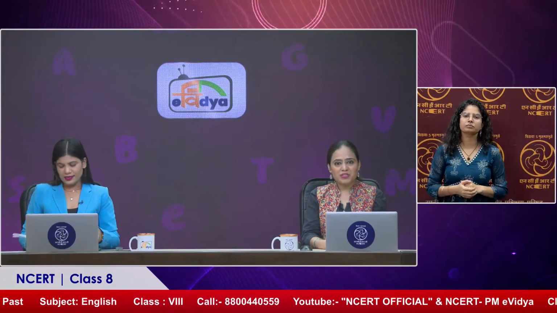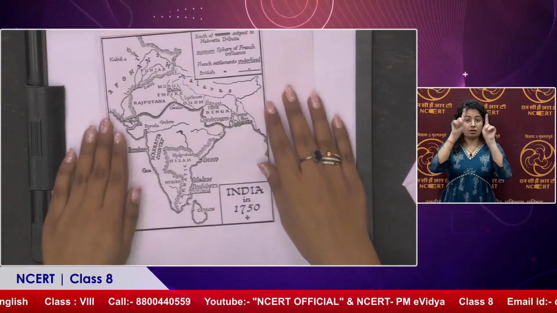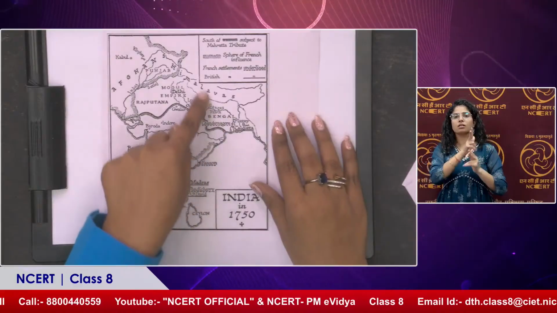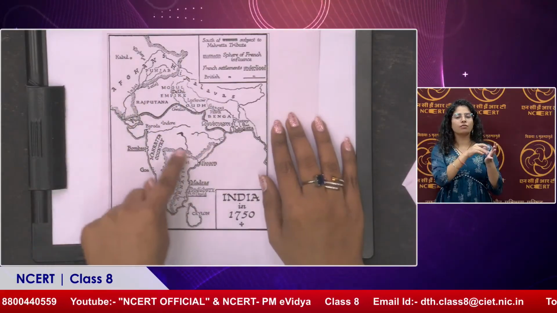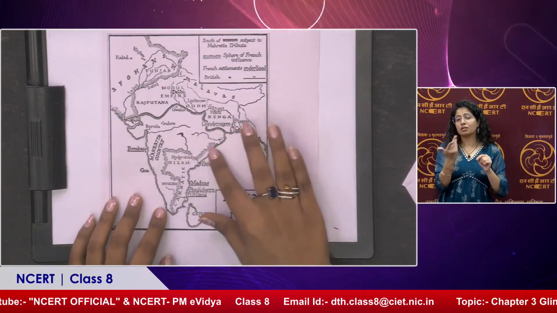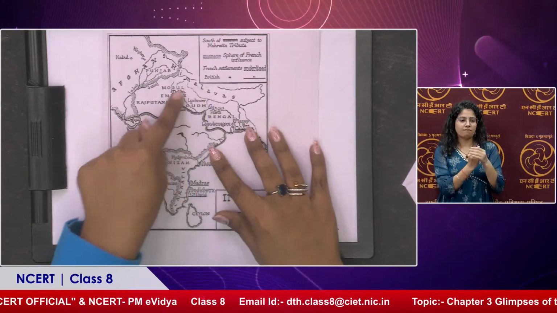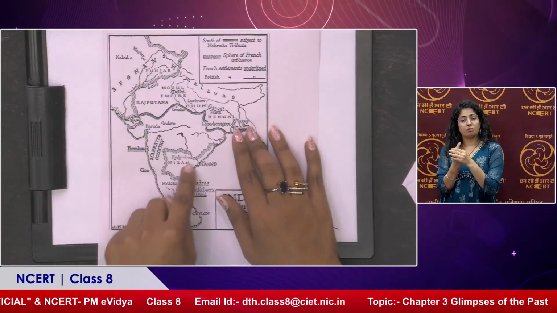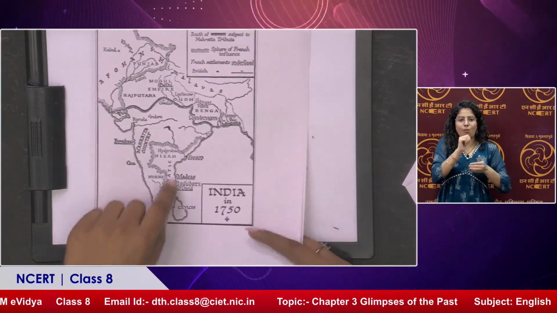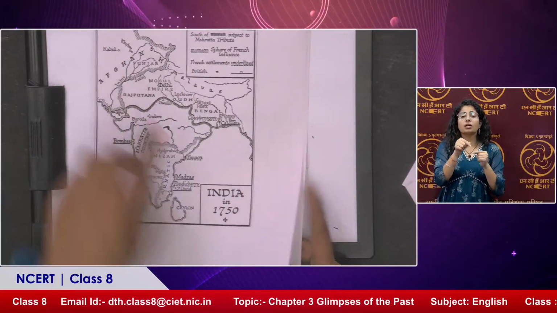Like, let me show you some pictures. Sure. We can have some more pictures. This is India, and this line is telling us that this area is of the East India Company, this area is of the East India Company. Here you can see this area is very fertile, and this area is very fertile. Why? Because of the presence of the rivers. And all this is captured by the East India Company.